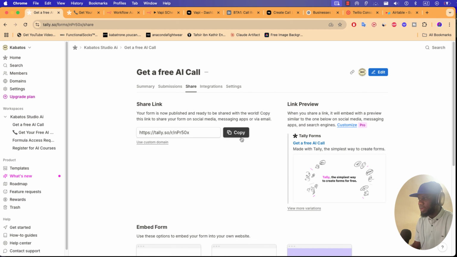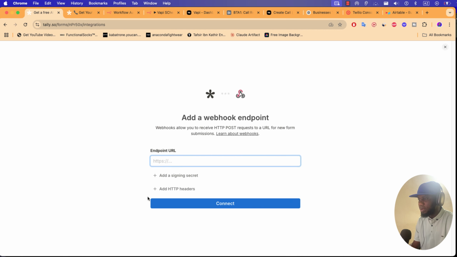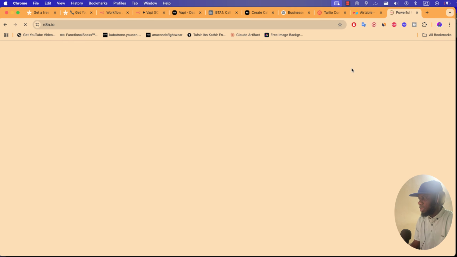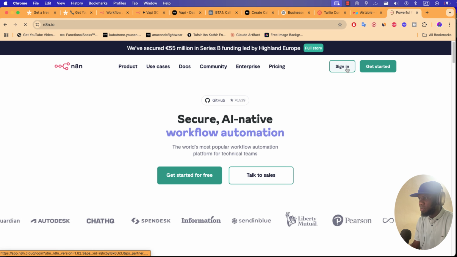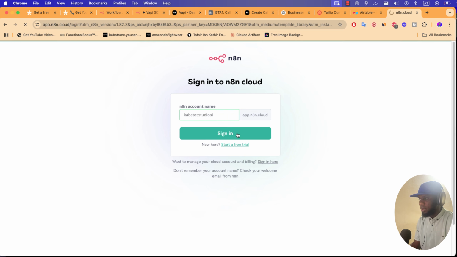Once you publish, you will get a link, and you can use it on any website you want. But here we want to create an integration. We'll integrate our webhook. The first thing we'll integrate here is a webhook. So you click here, you go to n8n, and if you don't have it, you can create an account. It's free for 14 days.